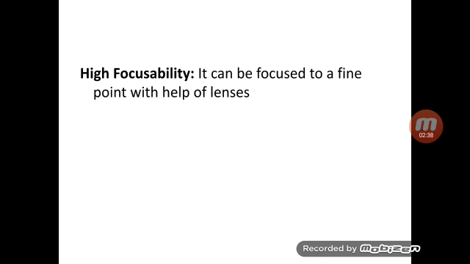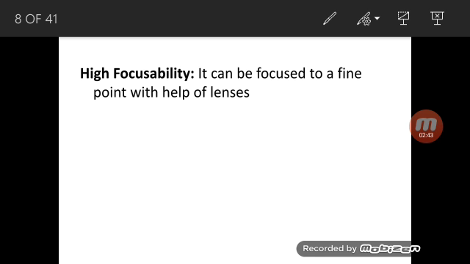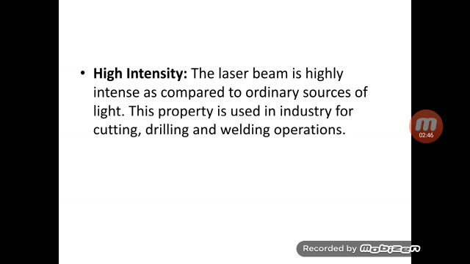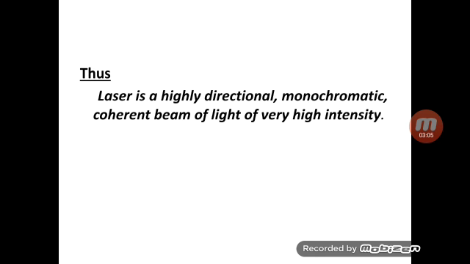It is highly focused. You can use a lens and make it a sharp point, and this is used in industrial applications. Last one, it's highly intense. Intensity is very high because it has been amplified. And the laser beam is very small in diameter. In that diameter, you have a large number of photons which are squeezed. Therefore, you get a very highly intense beam of light. So when I combine all those, laser is a highly directional, monochromatic, coherent beam of light of very high intensity.